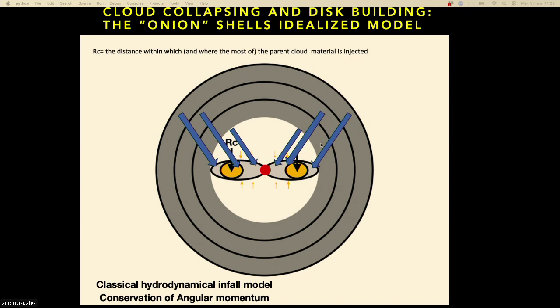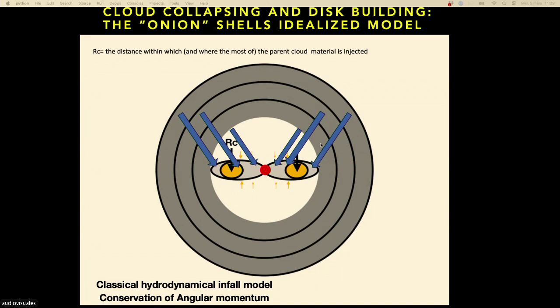Because in a protoplanetary disk, you are in orbit around the star. And if you do a little bit of celestial mechanics, the angular momentum increases with the distance to the star. So everything that is low angular momentum falls close to the star. Everything that is high angular momentum falls far from the star.